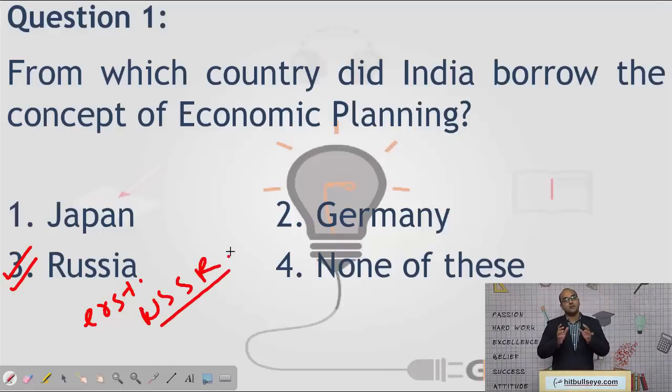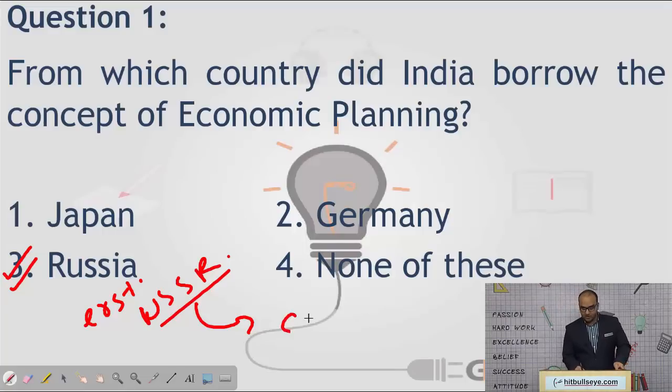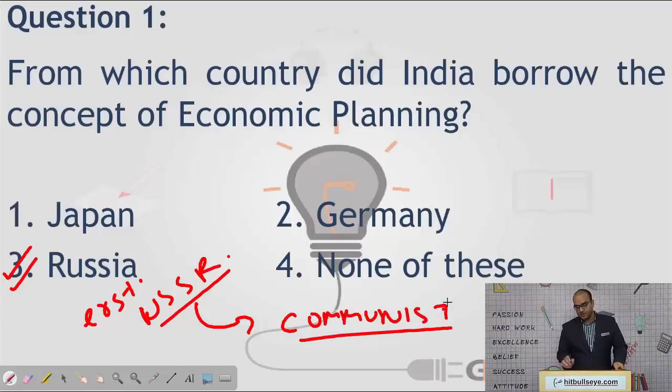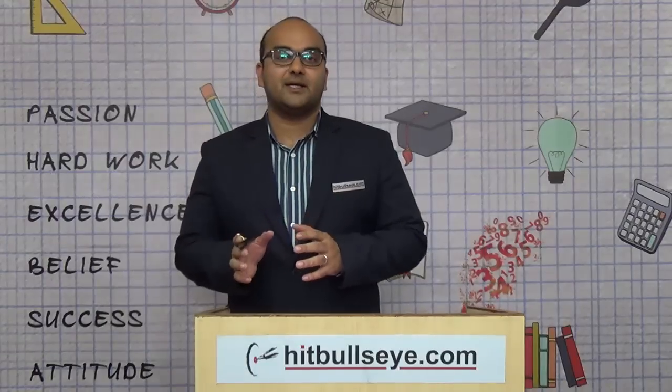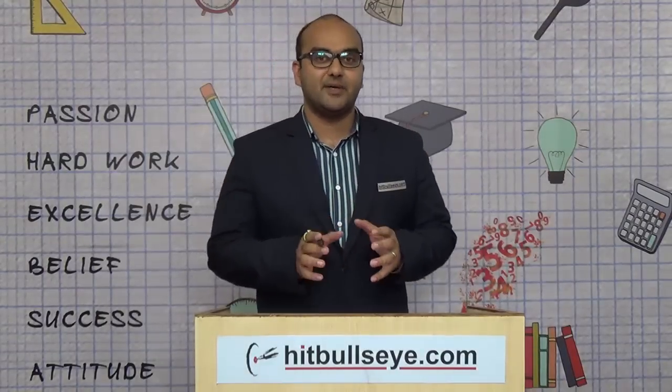However, there was one major difference between the USSR and India's concept of planning. As you would remember from one of the previous video lectures, the USSR was a communist society. So the model of planning that they adopted was highly regimental.